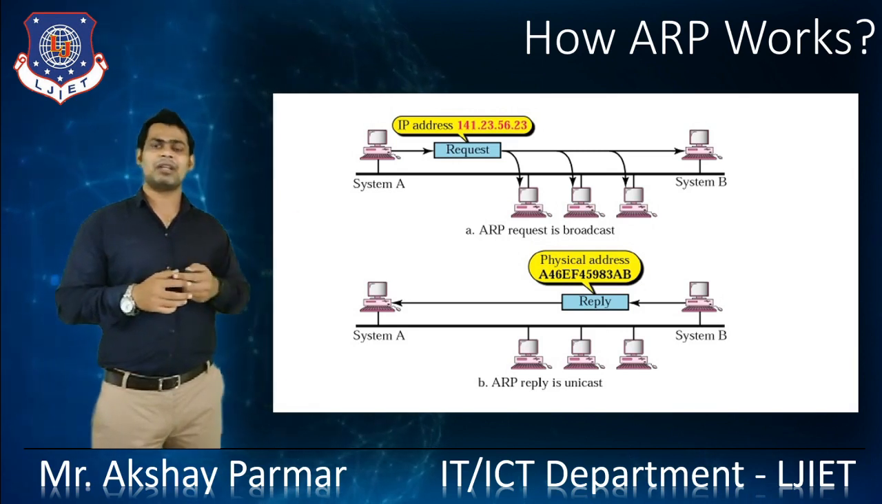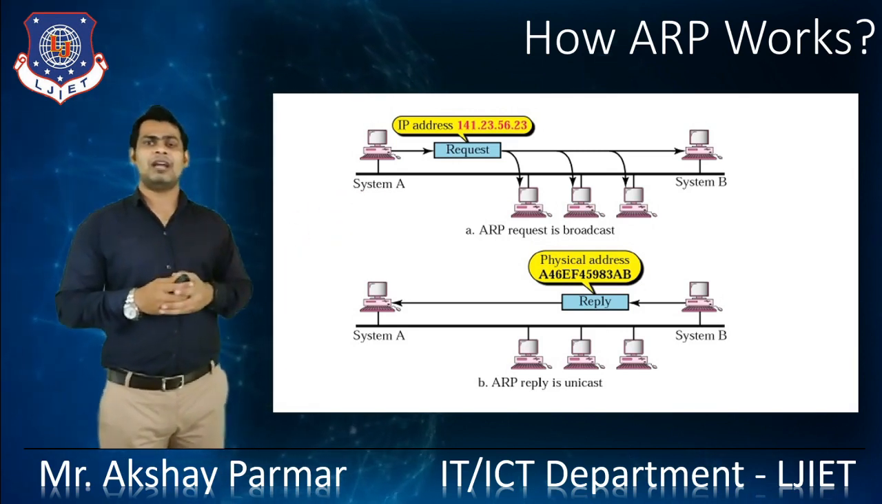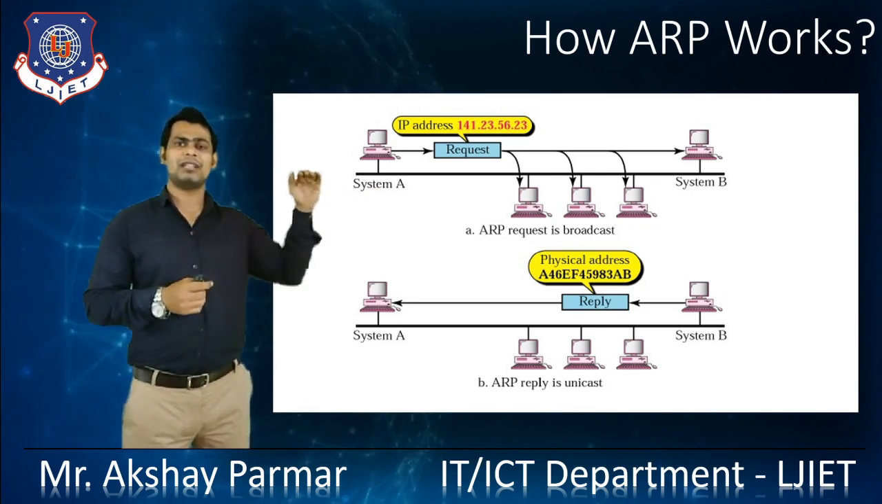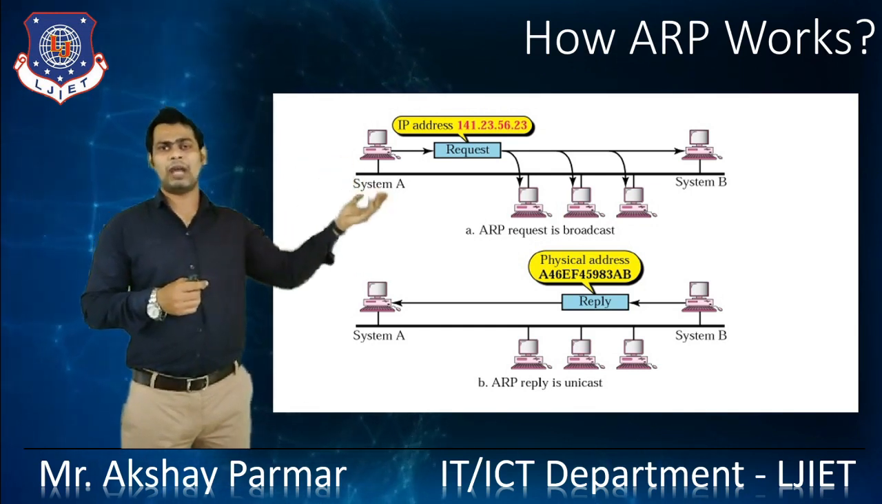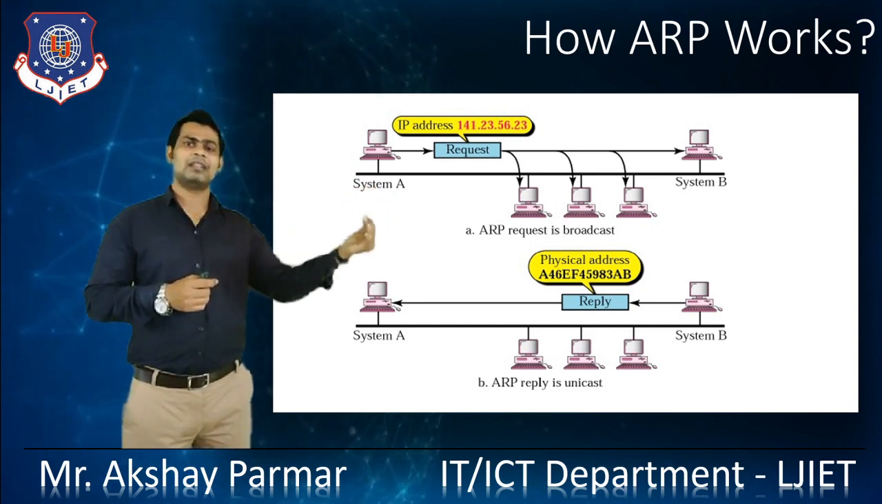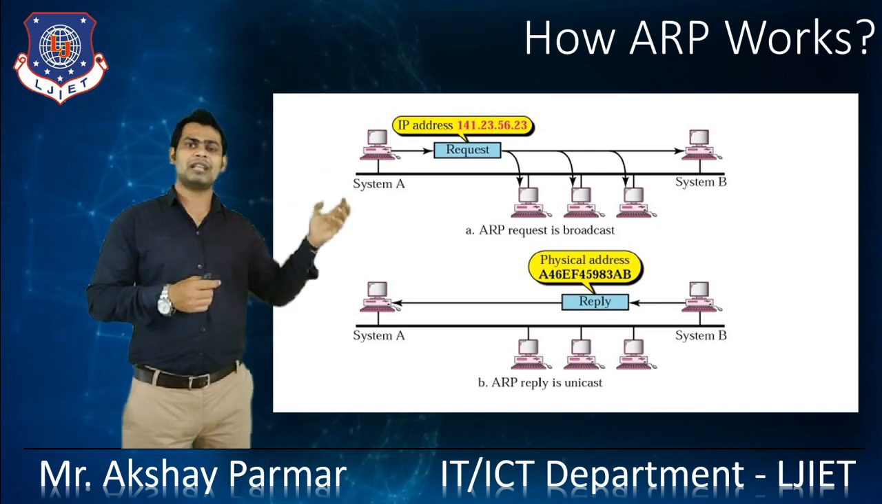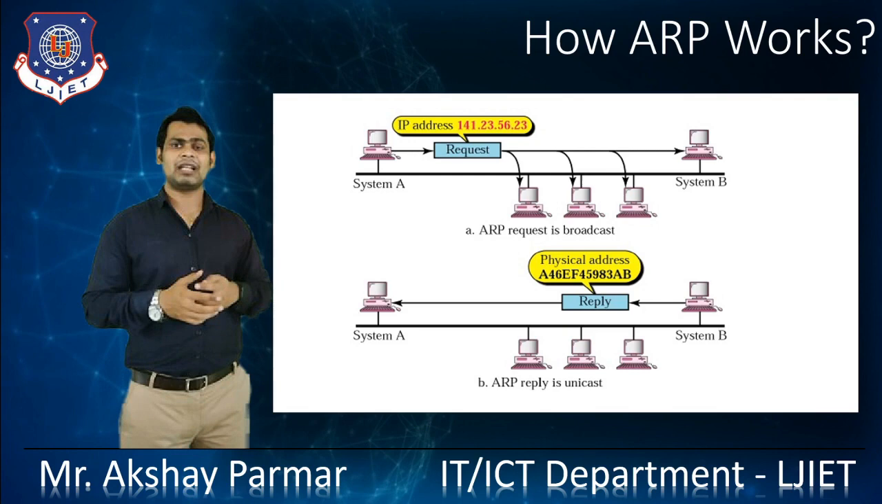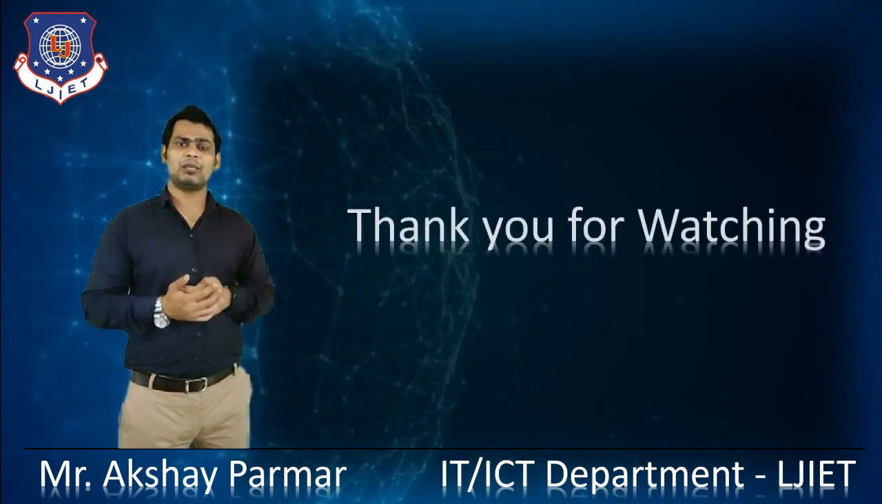So this is the example. If it doesn't find an IP address linked with a MAC address, it simply broadcasts asking whether anyone has that IP address. If one of the machines replies with the physical or MAC address linked with that IP address, the system gets it. So that's how the ARP is working.